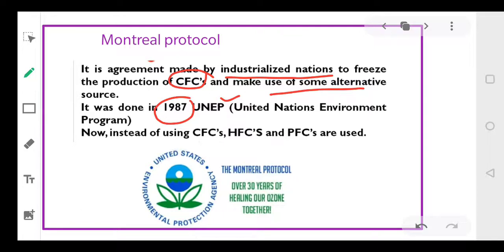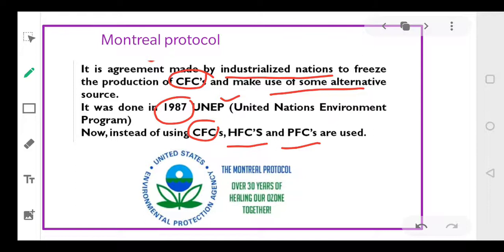So now instead of CFCs, hydrofluorocarbons, HFCs, and PFCs are being used, right everyone? The use of CFCs has been frozen, and nowadays the use of HFCs and PFCs has increased, but HFCs are also depleting the ozone layer.